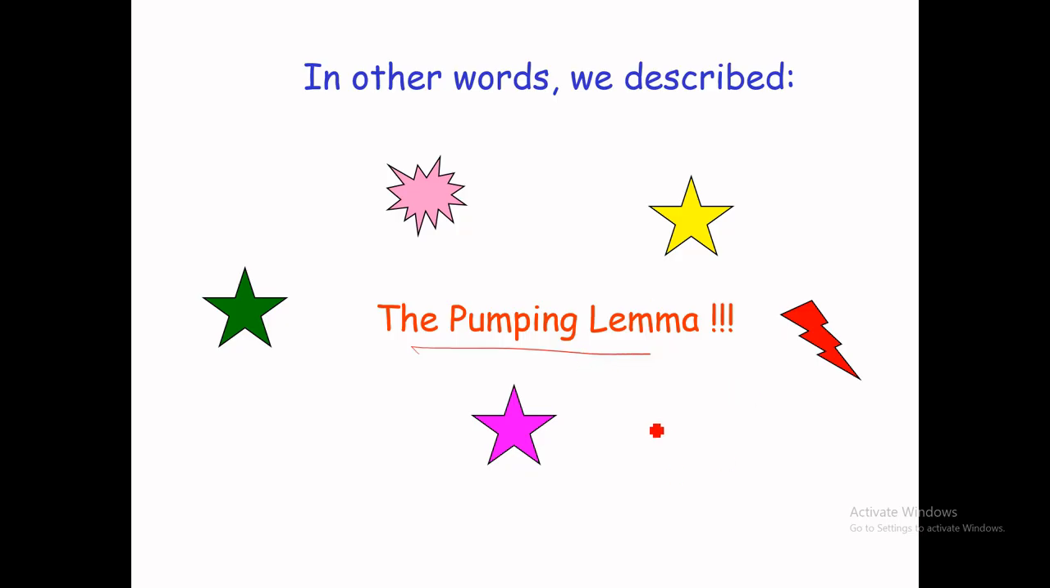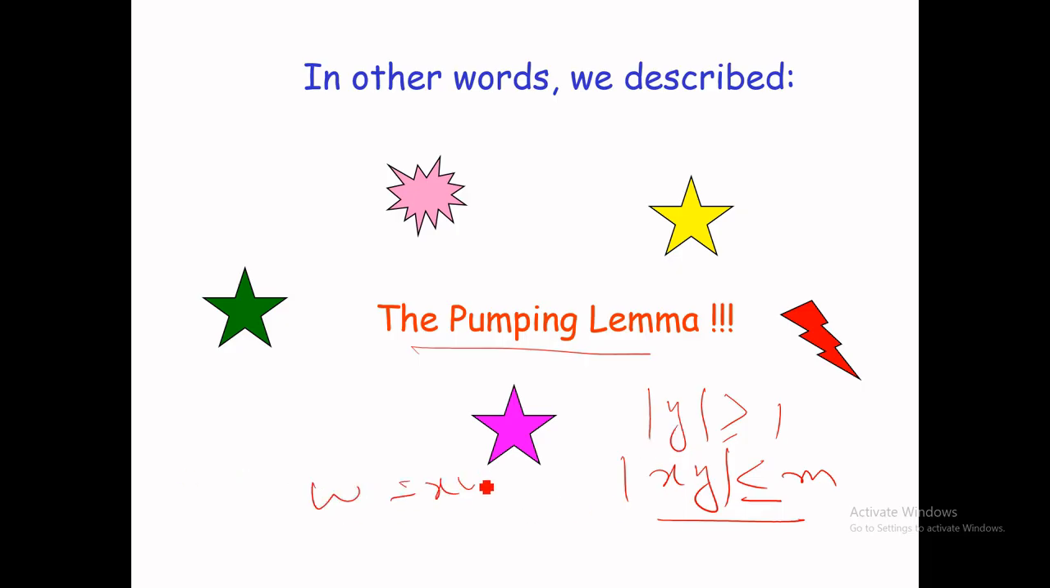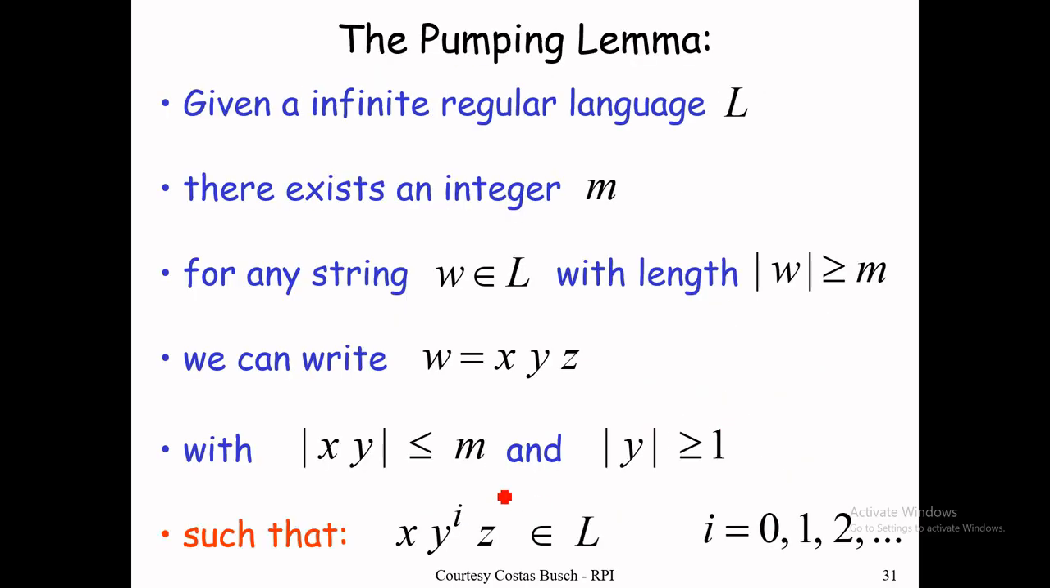So these are the minimum criteria. The length of y should be greater than or equal to 1, and the length of xy should be less than or equal to m. These are the two criteria. And what are xy? xy are the substring of w. w can be decomposed into three substrings x, y, z.